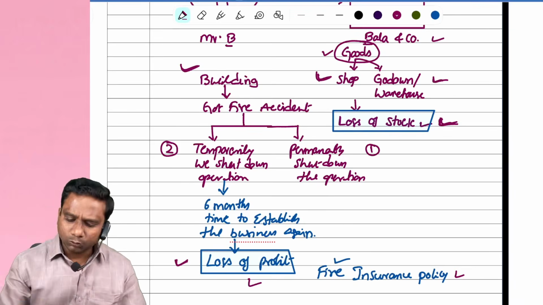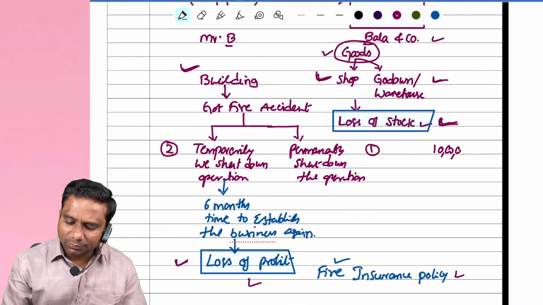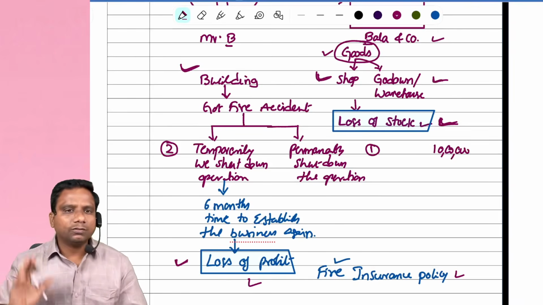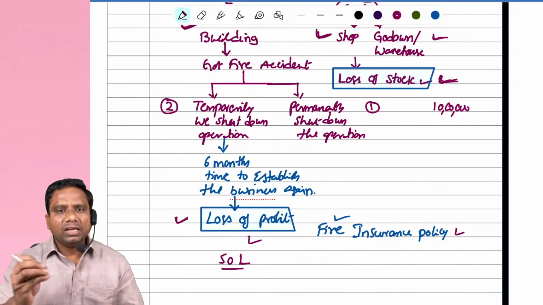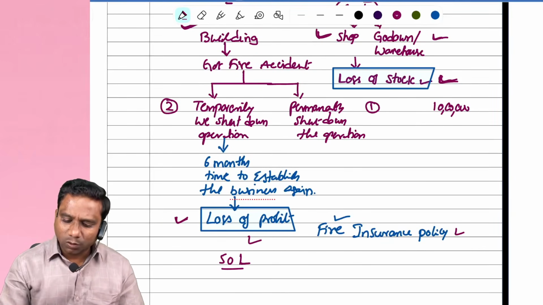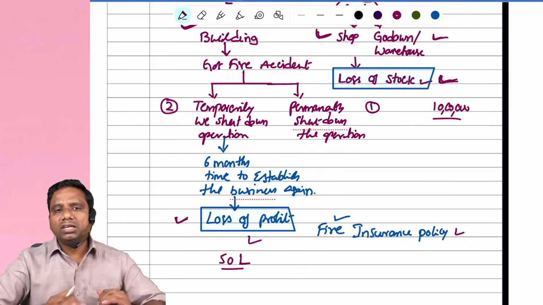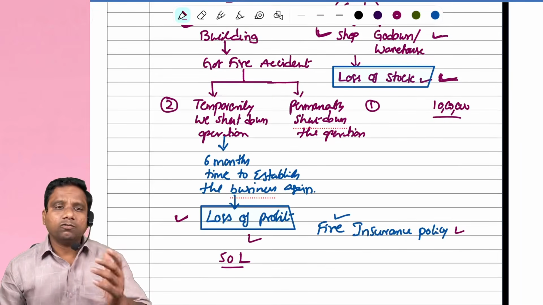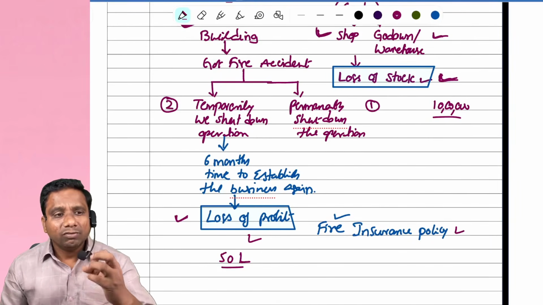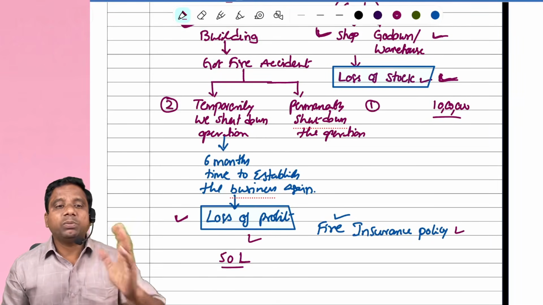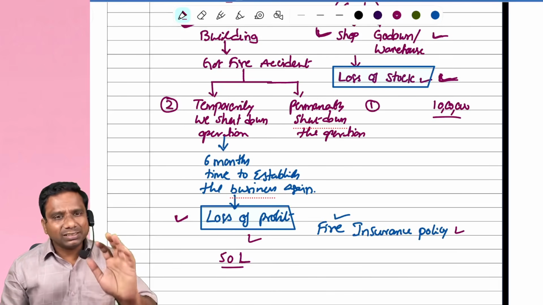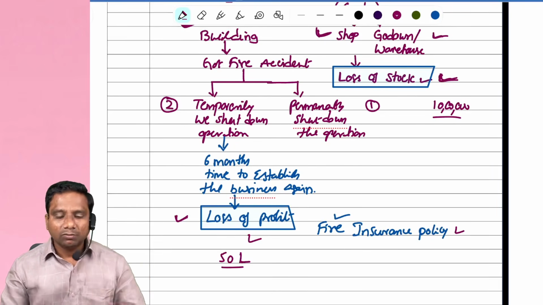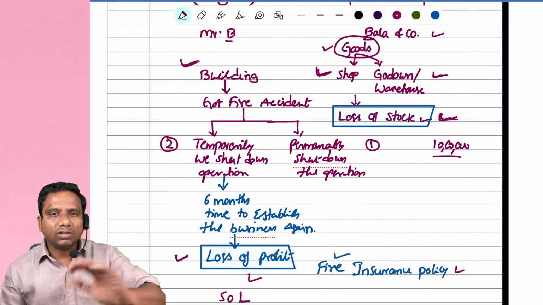Suppose a 10 lakh policy for loss of stock, and let us say, for example, a 50 lakh policy for loss of profit. 10 lakh policy for loss of stock, and 50 lakh policy for loss of profit. For this, the company will pay insurance premium, and whatever insurance premium the company pays is treated as an expense and debited to the P&L account. We are not going to discuss the accounting for payment of premium.